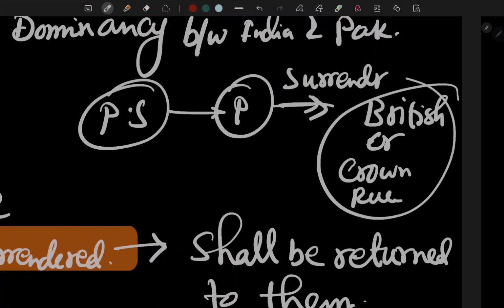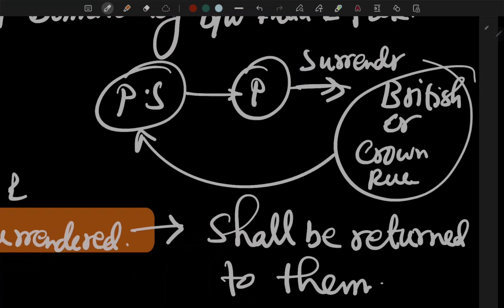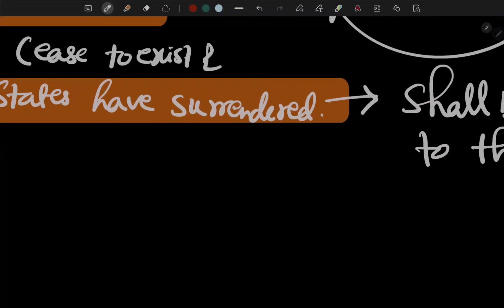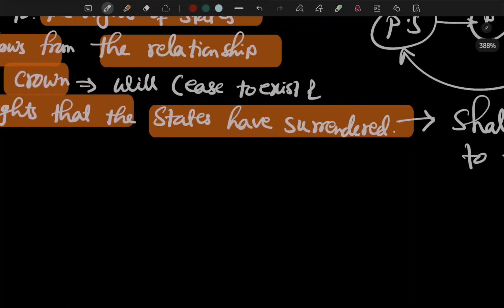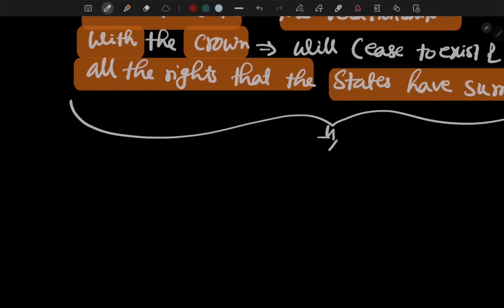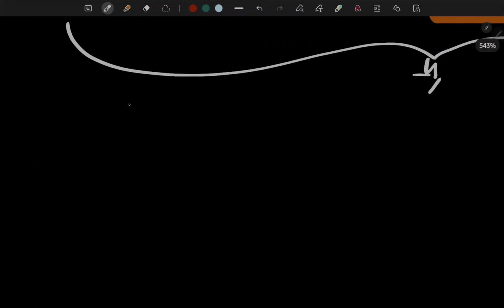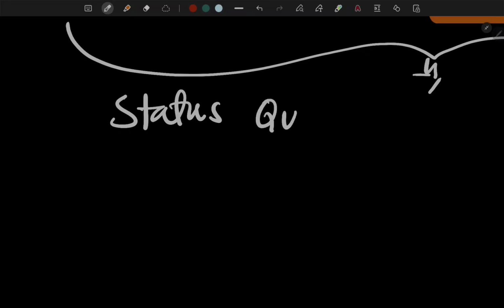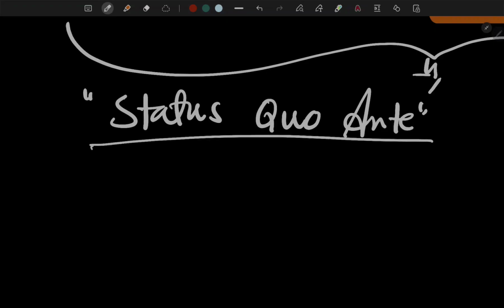This power which is surrendered will be returned. Shall be means must be, right? Here it is just like a status quo ante. Status quo ante.